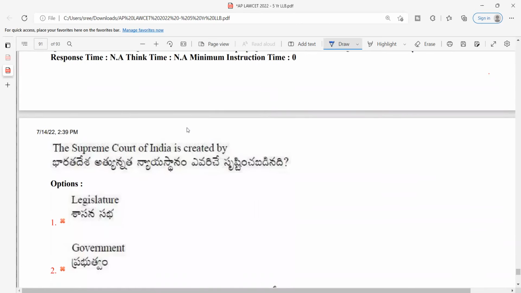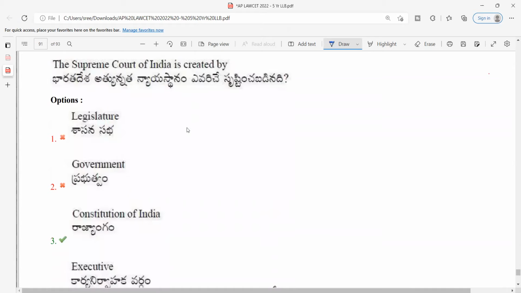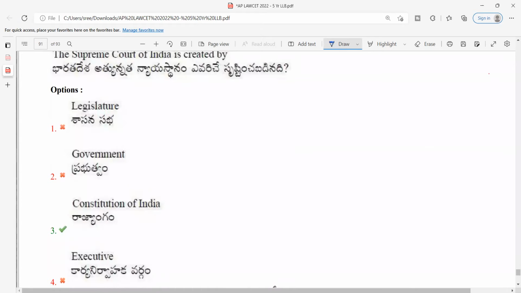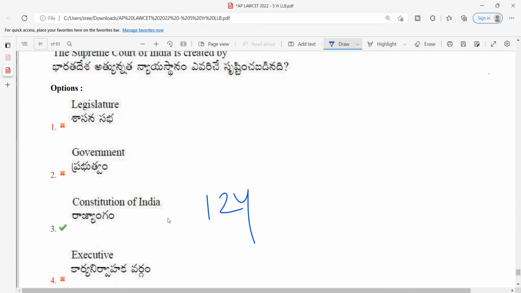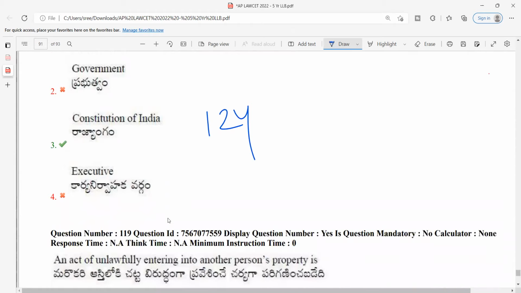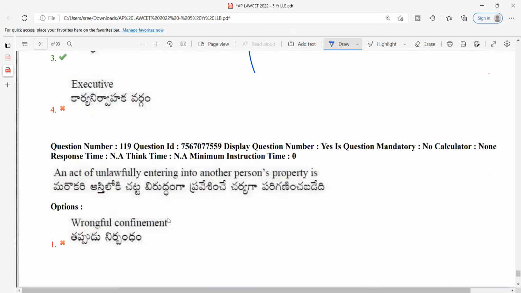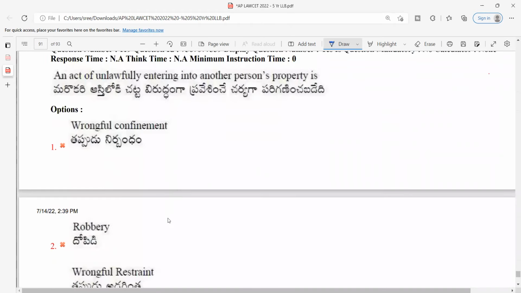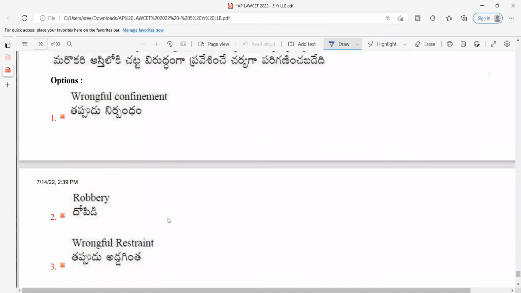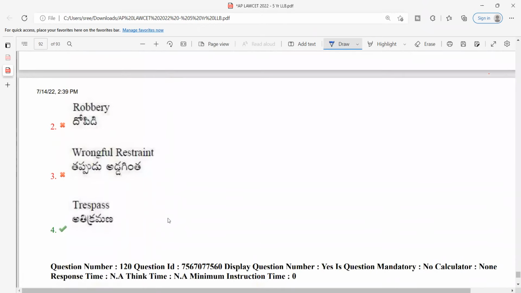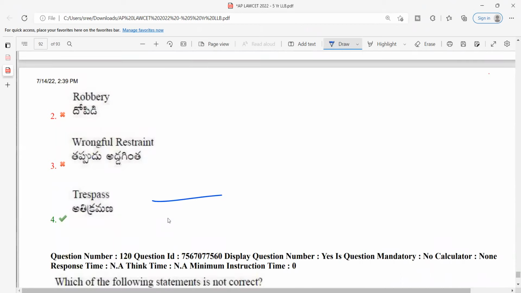Next, the Supreme Court of India is created by the Constitution of India under which article? Article 124. So it is again an easy question. I would rate the question as easy. Act of unlawfully entering into others' property. Wherever property local can try that. I think when I was discussing about tort law, majority of the examples related to trespass. So again, I would rate the question as easy.